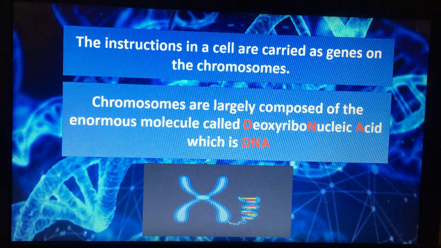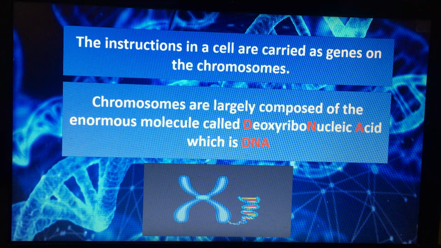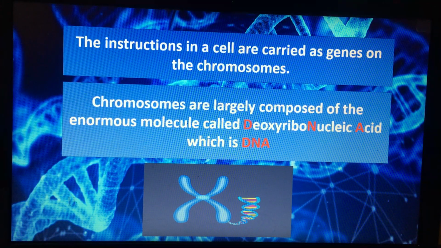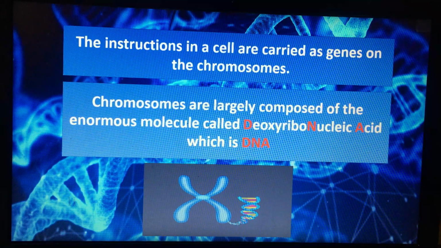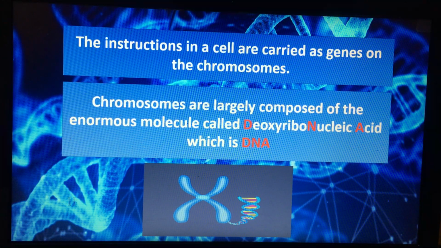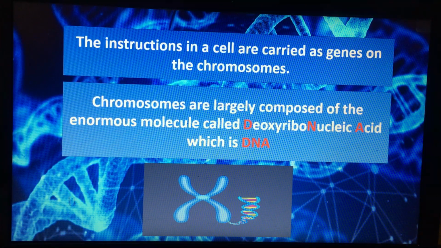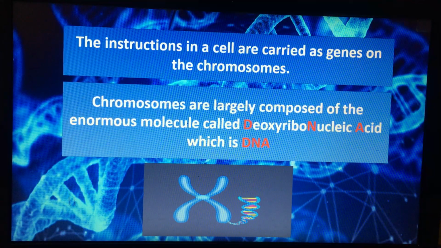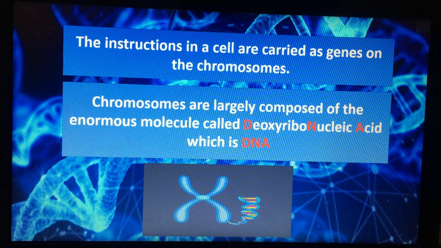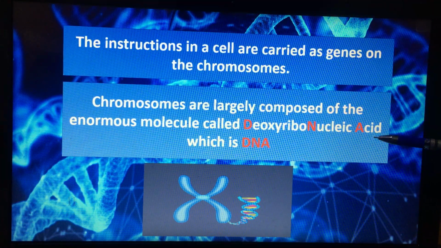Now you have to know that the instructions in a cell are carried as genes on the chromosomes. Where do we find those genes? We find them on the chromosomes. And as we said before, chromosomes are largely composed of a molecule which is DNA, deoxyribonucleic acid.